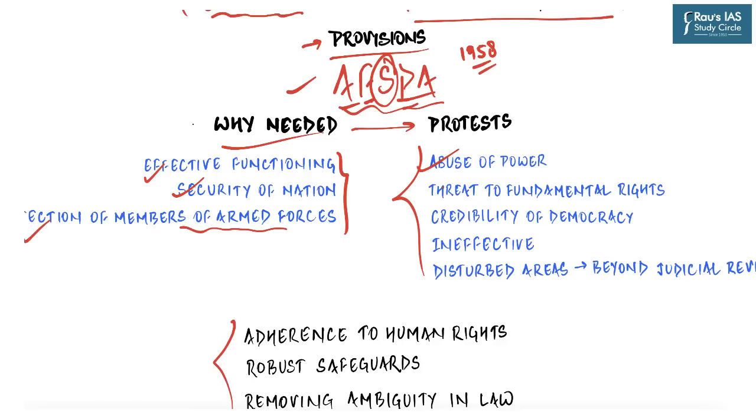It has been alleged that immunity granted by the Act has led the armed forces to misuse the powers and commit offences like enforced disappearances, fake encounters, and sexual assault. For example, the Justice Verma Committee on Offences Against Women in Conflict Areas said AFSPA legitimizes impunity for sexual violence. The Justice Santosh Hegde Committee to investigate fake encounters in Manipur described it as a symbol of oppression, and the Justice Jeevan Reddy Committee recommended removal of absolute immunity under AFSPA.